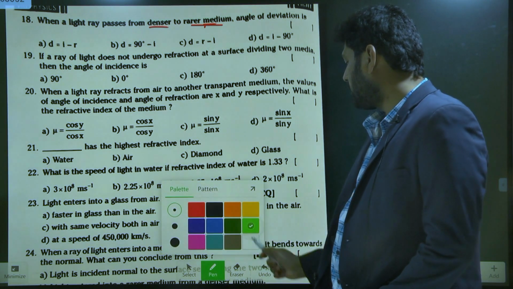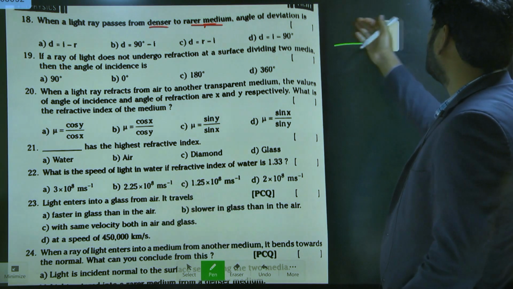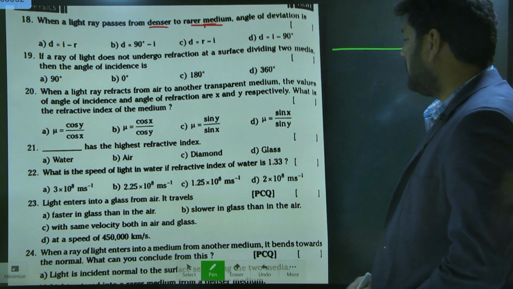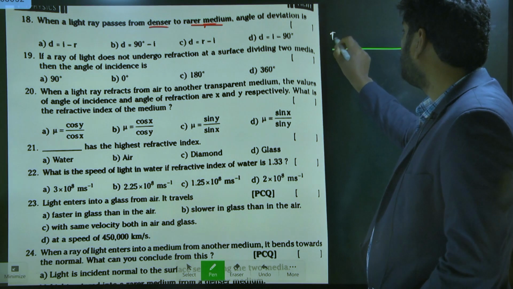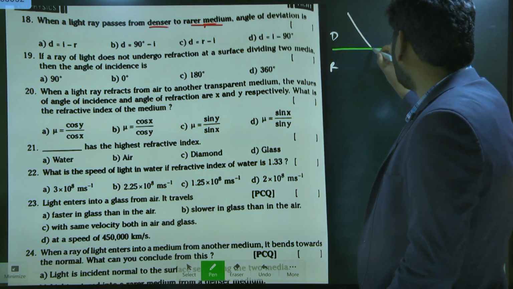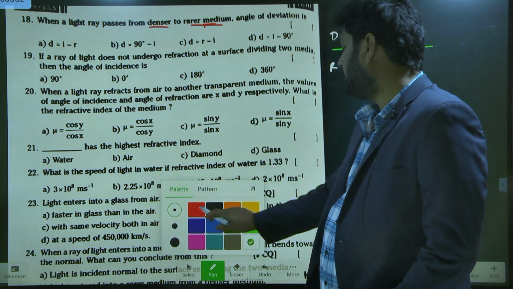This we can also find by using a diagram. Let us take a diagram here. Imagine this is a denser medium, and this is a rarer medium. So the light ray is passing from which medium to which medium? Denser medium to rarer medium.